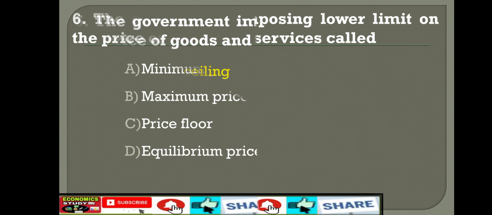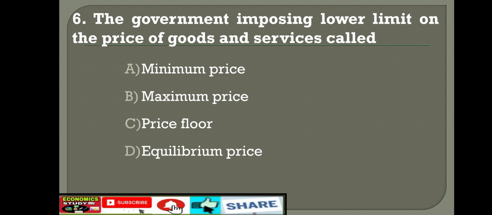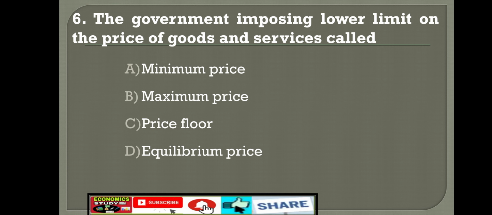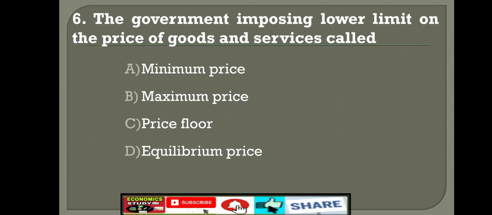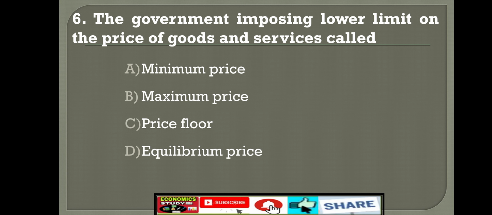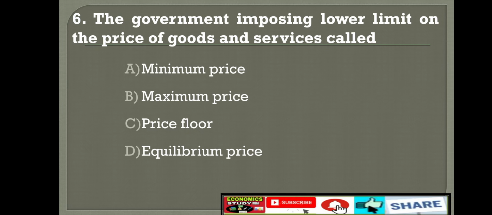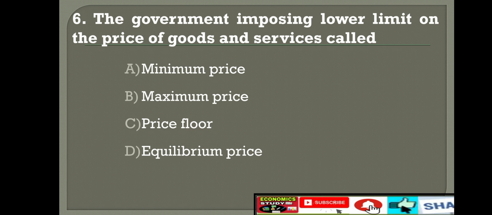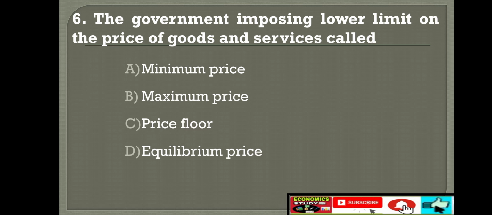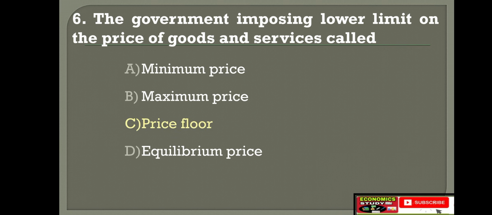Right? Next, last question in the micro part, that is in the fifth chapter. The government imposing a lower limit on the price of goods and services is called option A, minimum price, option B, maximum price, option C, price floor, option D, equilibrium price. The right answer is option C, price floor.